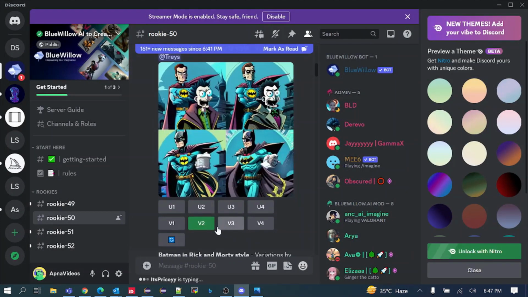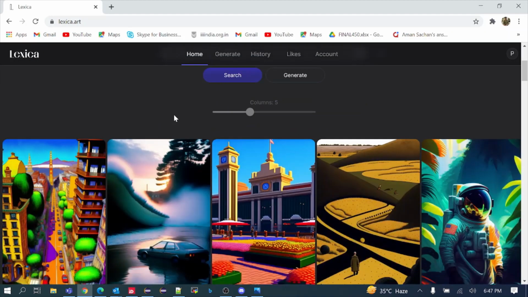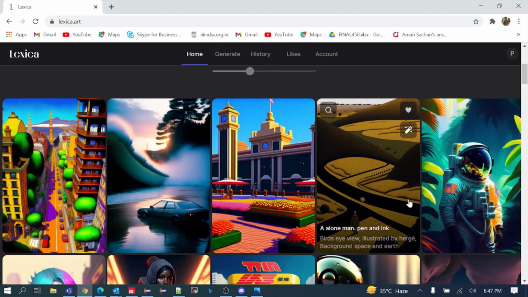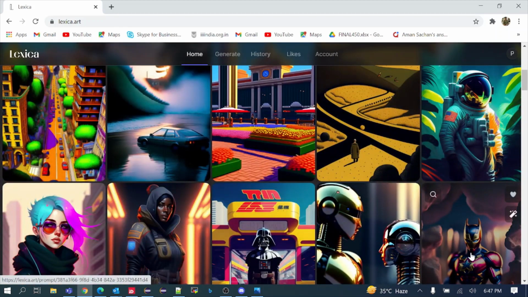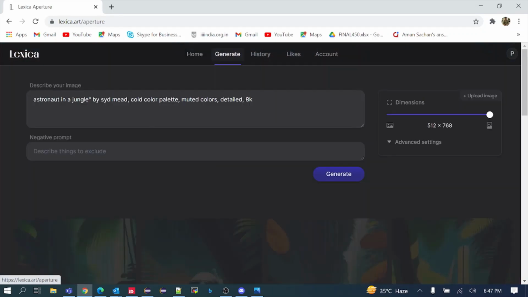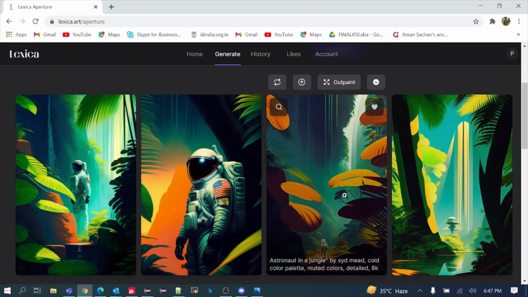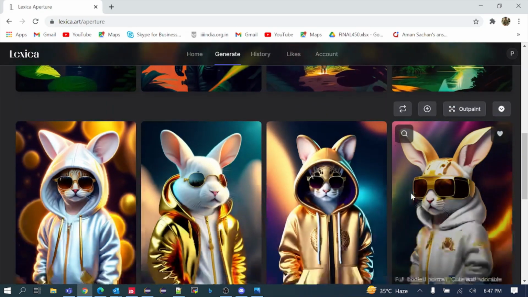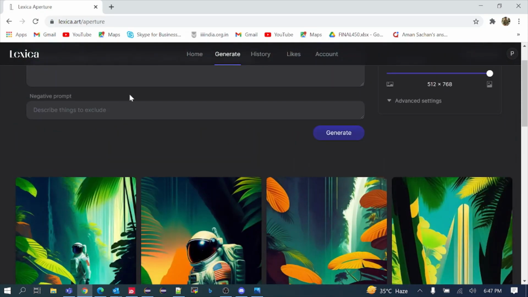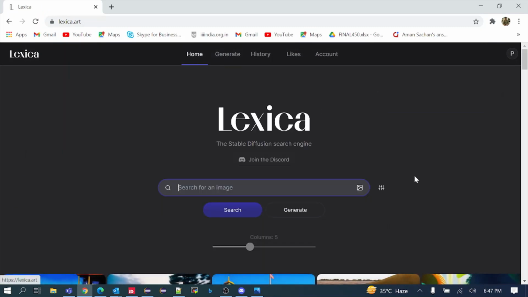For the prompt also, you can refer to one website. Here it's Lexica. You can see how many images have already been generated. It is also an AI generative tool where you can just go and give the prompt and generate it. So you can see I have generated a few images here, which is ultimately free of cost, and you can generate unlimited AI images.